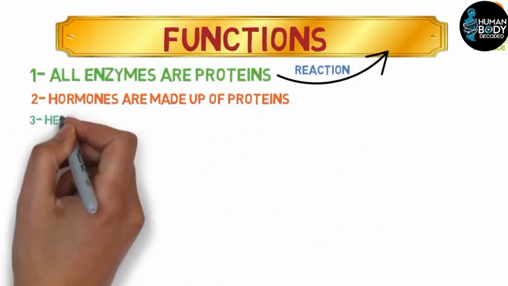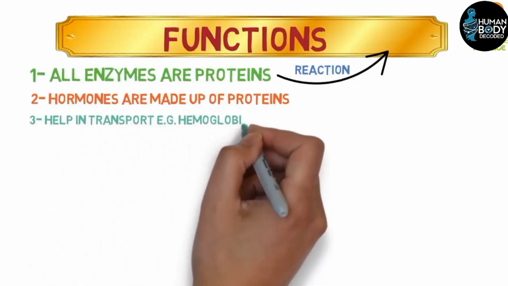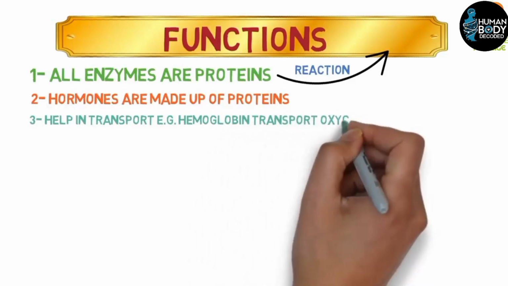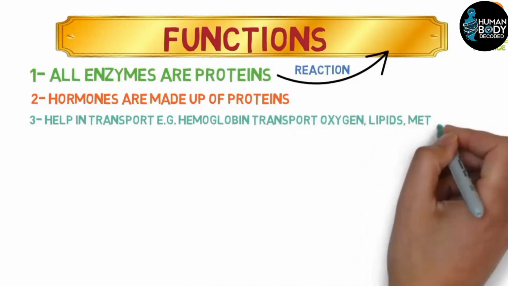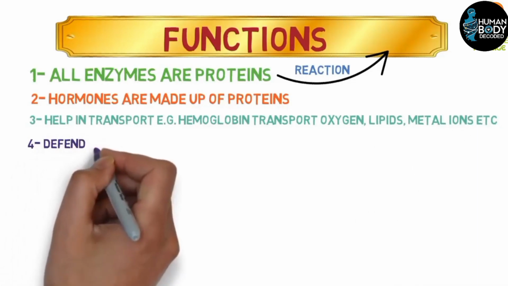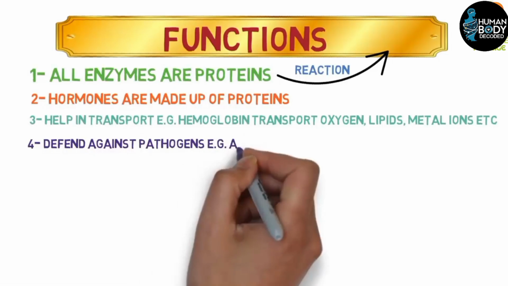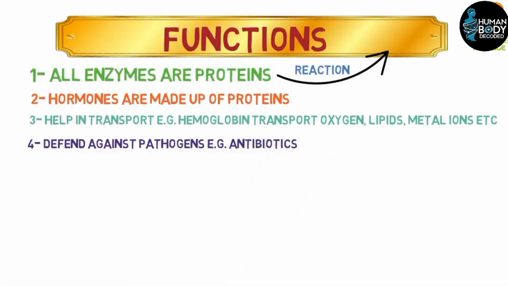Number 3, transport function. Proteins, like hemoglobin, help transport molecules such as oxygen, carbon dioxide, lipids, metals, and waste materials. Number 4, defense function. Proteins play a role in defending the body against pathogens. Antibodies, for instance, are proteins that help fight infections.